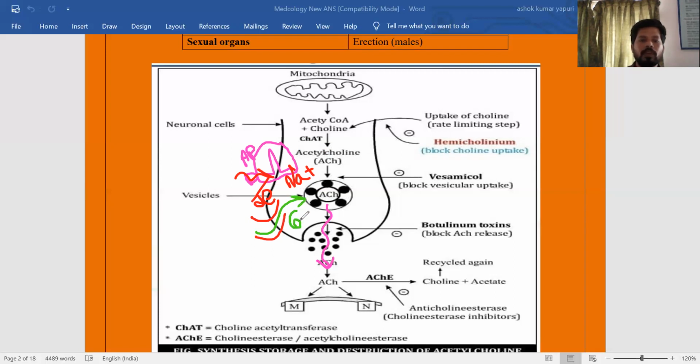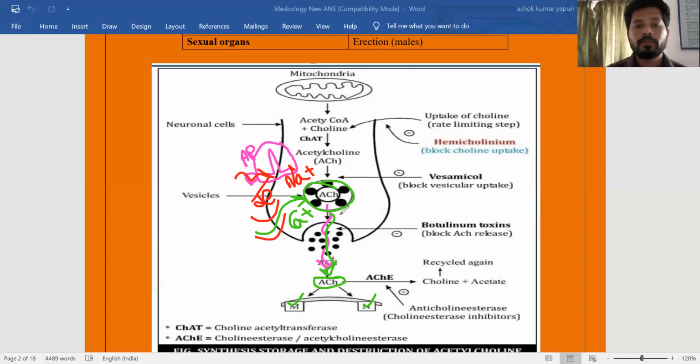When this calcium influx is increased into the presynaptic neuron, this calcium will rupture the synaptic vesicle and increase the release of acetylcholine onto the target, nothing but the receptor. Here we know acetylcholine can act on both muscarinic receptor as well as nicotinic receptor. So based on the body demand, it will reach the target site and show the pharmacological or biological action.